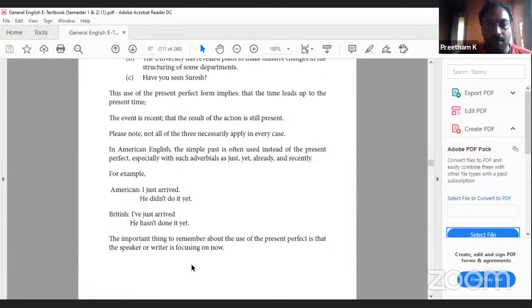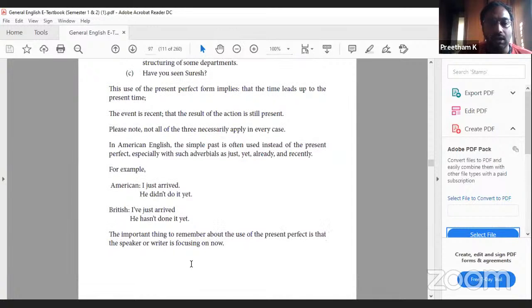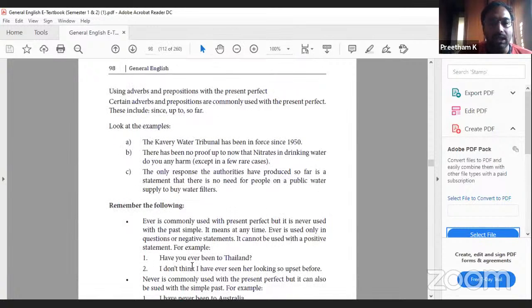The important thing to remember about the use of present perfect is that the speaker or writer is focusing on now. Using adverbs and prepositions with the present perfect. Certain adverbs and prepositions are commonly used with the present perfect. This includes since, up to, so far. The Kaveri Water Tribunal has been in force since 1950.